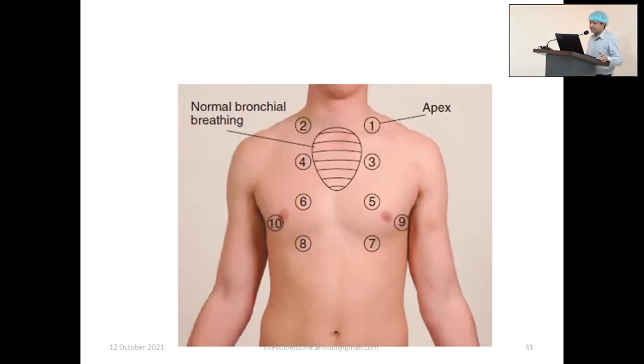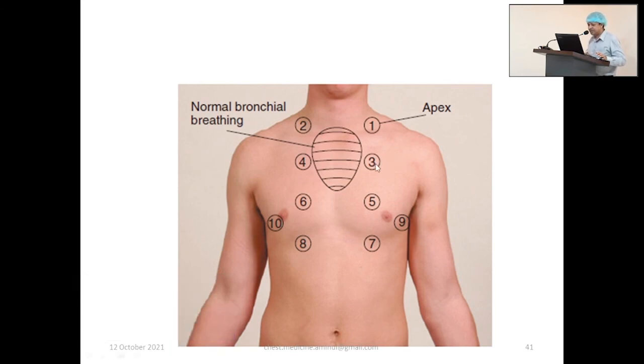And where you should put your stethoscope: above the clavicle, then below the clavicle, in the 4th to 5th space, and always compare.